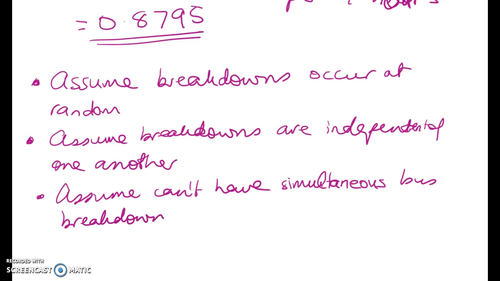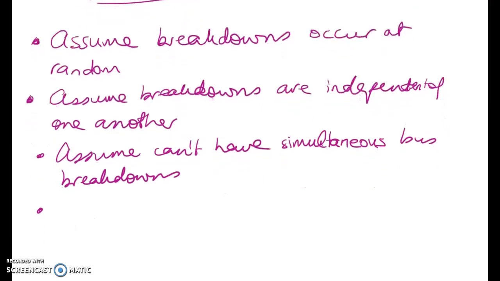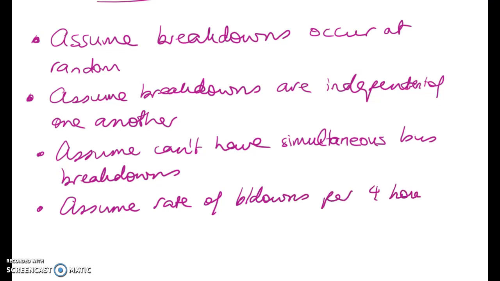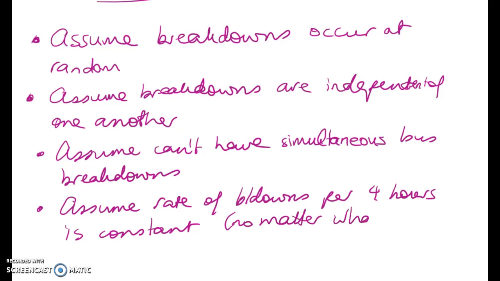And the last one, and the one that's probably the worst of the assumptions, is that we're going to assume that the rate of breakdowns per 4 hours is constant. So no matter what time. Right, and so we can see that that's pretty stupid. We're actually going to be able to use that later on in the last part of the question.